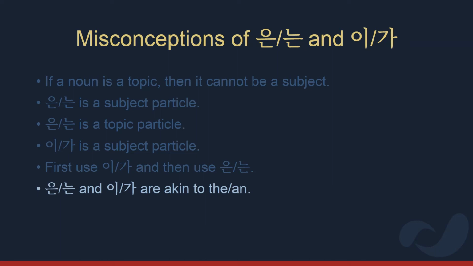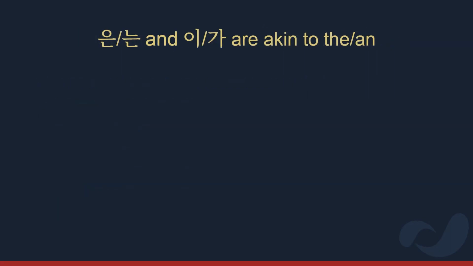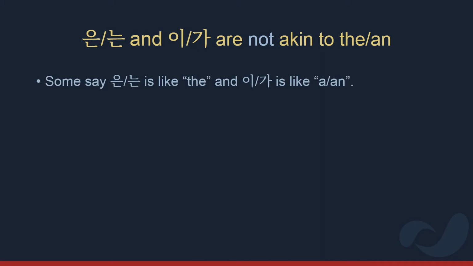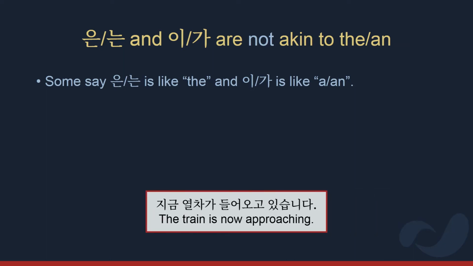The next misconception is a common internet myth and goes together with the previous fallacy about first using 이/가, then using 은/는. This myth says that particle 는 is similar to the in English, and 가 is similar to an. This is simply not true. Again, it's easy to find examples which show otherwise, as in 지금 열차가 들어오고 있습니다. Here we see the train is marked by 가.